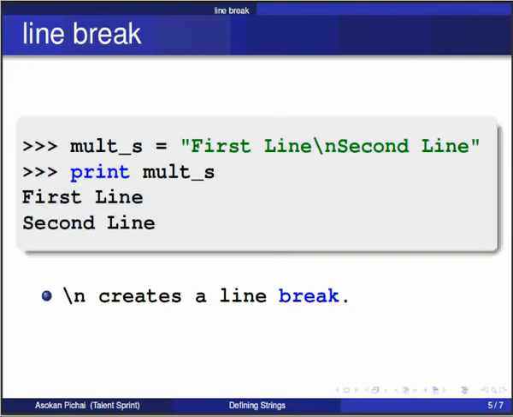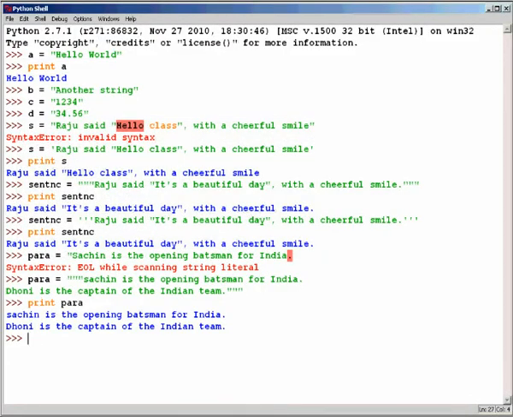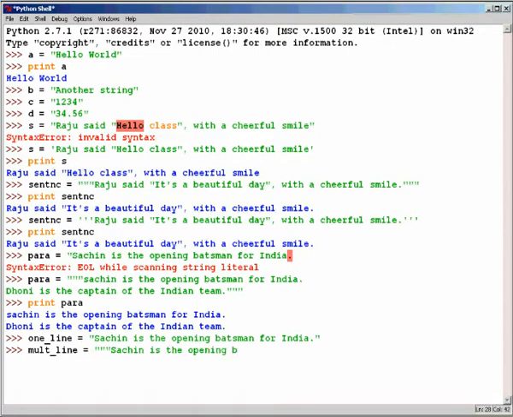Now let us compare the strings with multiple lines with those that have only one line. Now let us compare them.